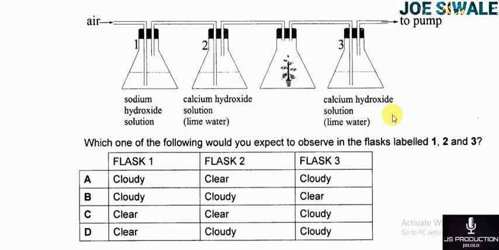C, flask 1 clear, flask 2 clear, flask 3 cloudy. D, flask 1 clear, flask 2 cloudy, flask 3 cloudy. So here my answer is C. Flask 1 will be clear, flask 2 will be clear, flask 3 will be cloudy.